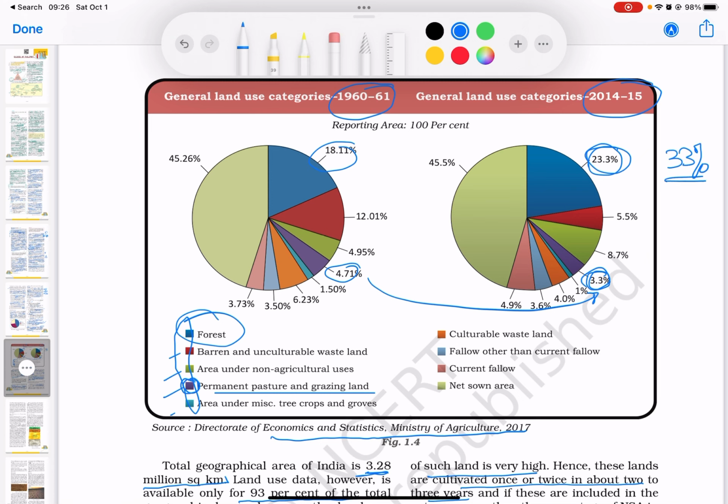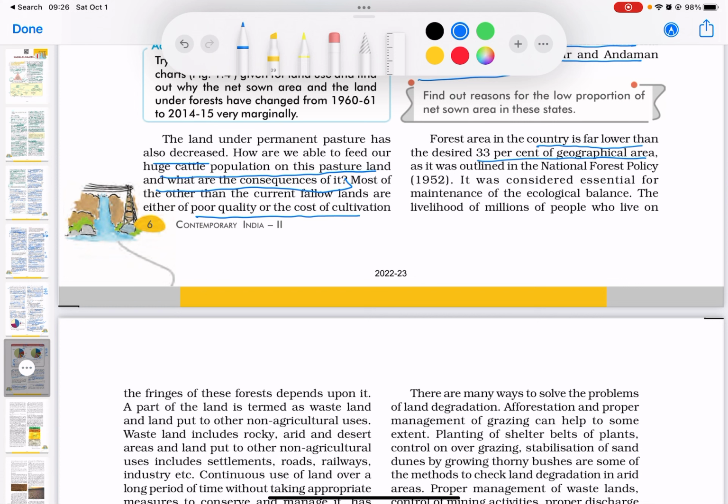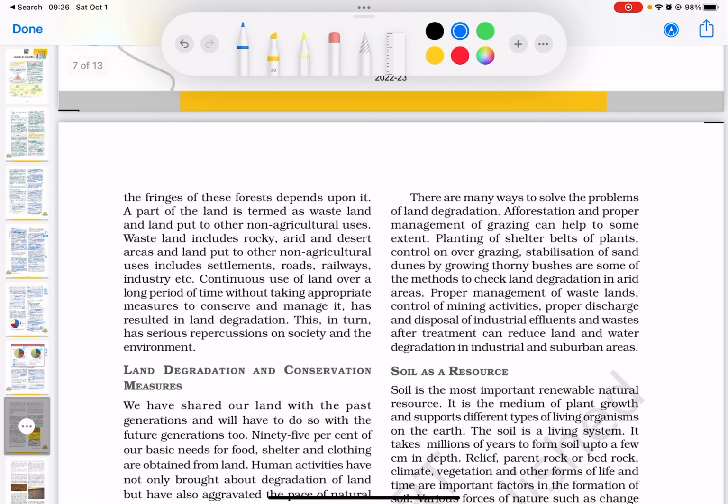So we expect that 1/3 of the land should be the forests. It was considered essential for the maintenance of ecological balance. That's why we need 1/3 of the land. The livelihood of millions of people who live on the fringes of this forest depends on it.